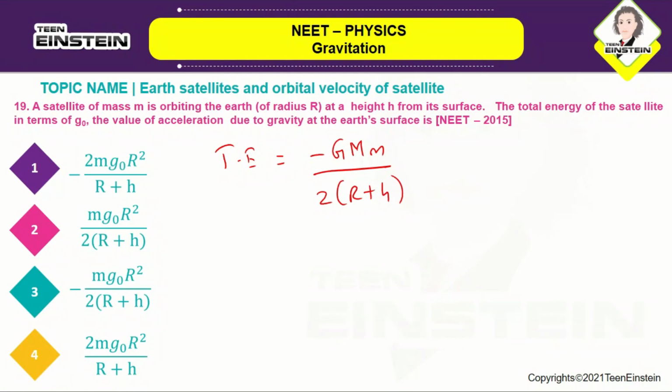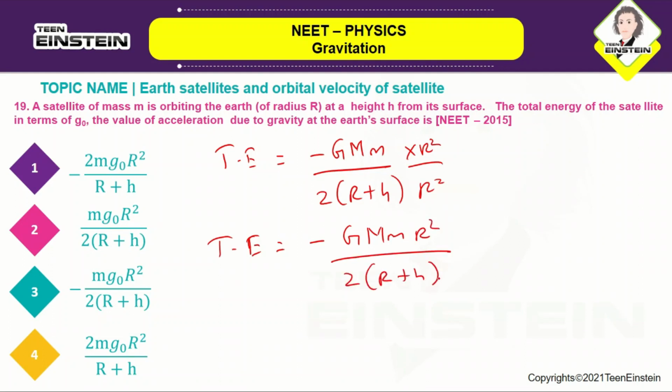So here you can multiply r square on the numerator and the denominator, r square by r square. If you multiply, you will get total energy as minus GMm r square by 2 into r plus h into r square. You all know that g naught is given by GM by r square, so this term will become g naught.